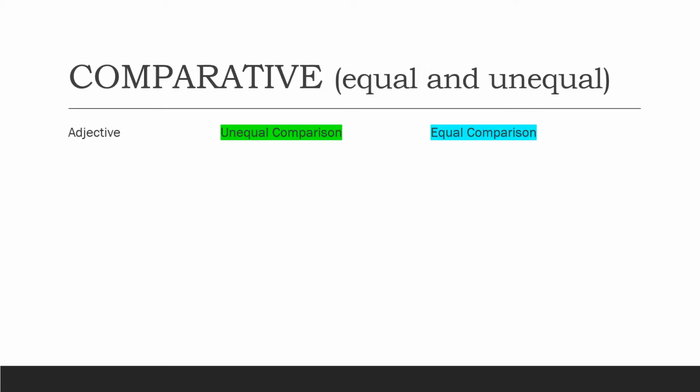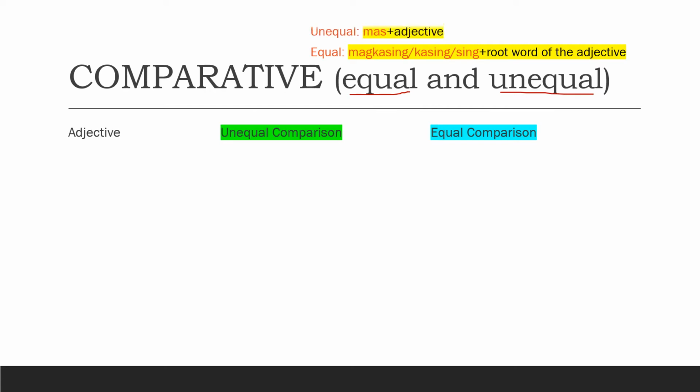Let's talk first about this comparative. As what I've mentioned, there are two types, the equal and unequal comparative degree of an adjective. So let's go back to the formula to give us a guide. For equal, the formula is magkasing or kasing, or it could be sing plus the root word of the adjective.